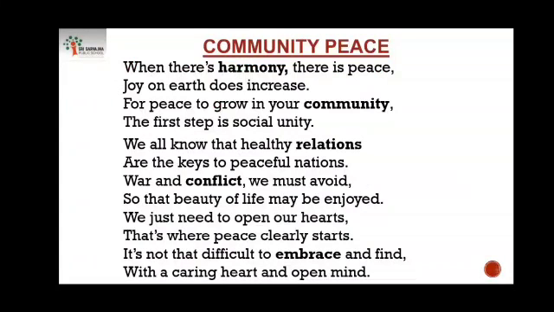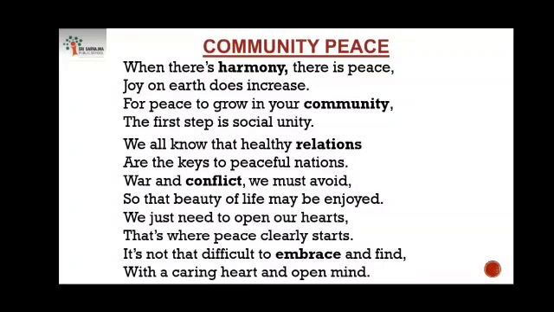Now, let us read the poem Community Peace. When there is harmony, there is peace. Joy on earth does increase. For peace to grow in your community, the first step is social unity. We all know that healthy relations are the keys to peaceful nations.